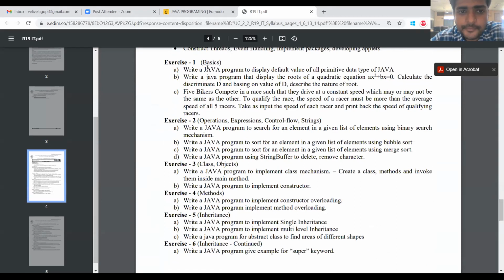First lab cycle: basics of Java programs, printing the default values of primitive data types, roots of the quadratic equation, some arithmetic operations, then operators, expressions, control flow, and strings.